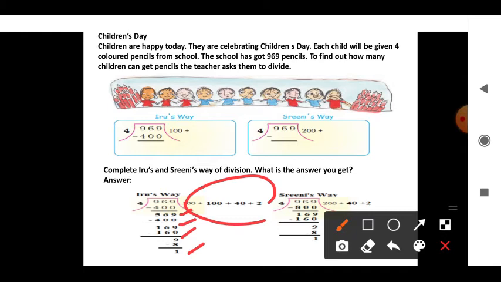Now add all the quotients. 100 plus 100 is 200, 200 plus 40 is 240, 240 plus 2 is 242. Same, Isha did it like this,